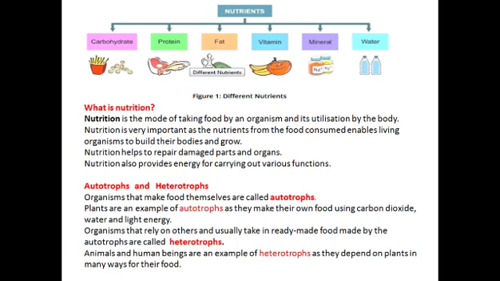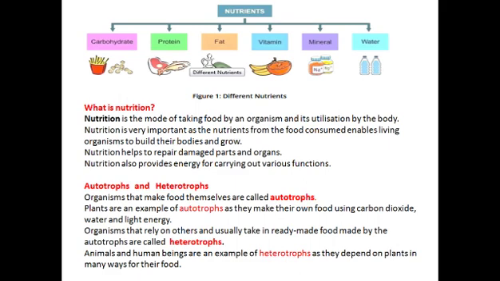Organisms that make food themselves are called autotrophs. Which organism makes its own food? As I've already told you, plants make their own food. There are other examples also, but as in this chapter we are going to study plant nutrition, we are focusing on plants.